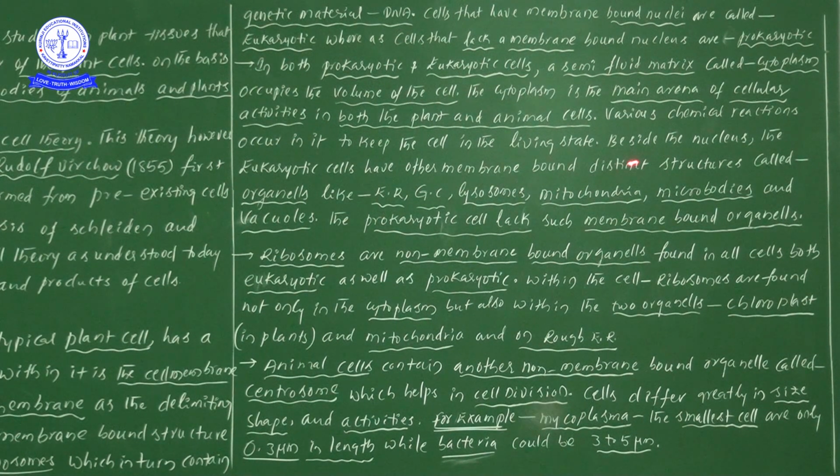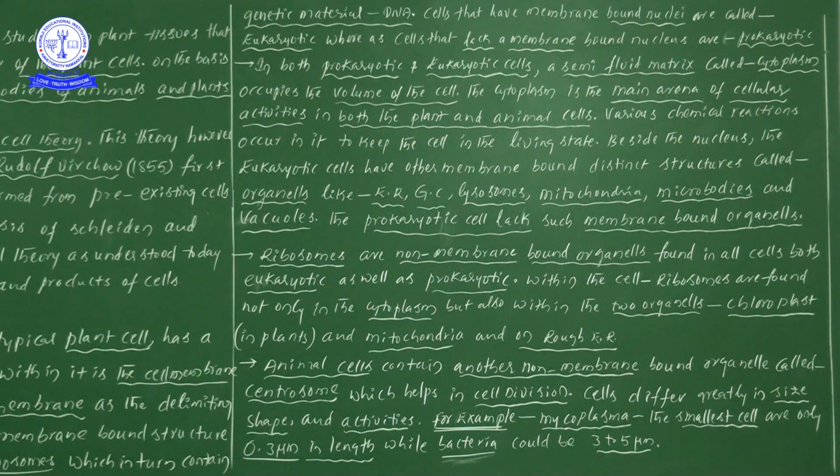Later, what are the main important points? Beside the nucleus, the eukaryotic cells have other membrane bound distinct structures. Here is one important point: beside the nucleus, only in eukaryotic cells, there are different membrane bound distinct, special structures also present. These structures we call organelles or cell organelles.